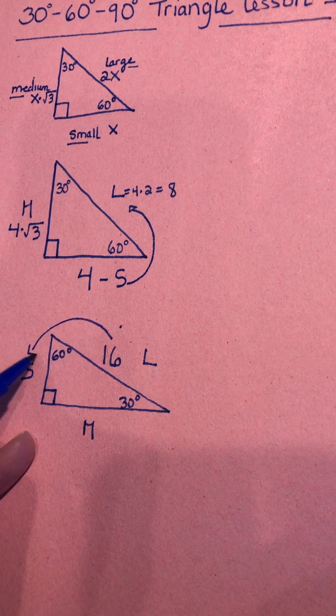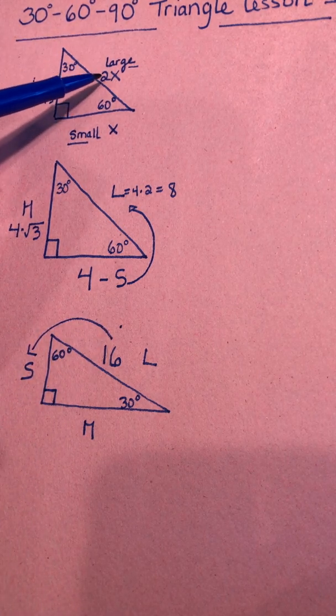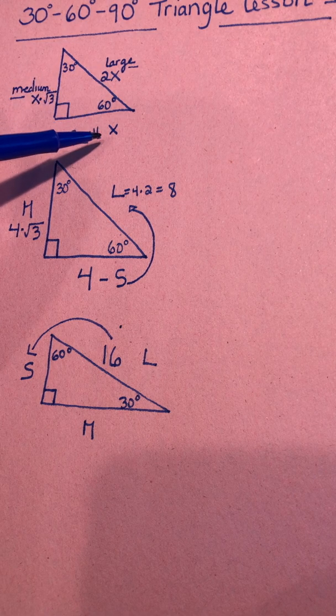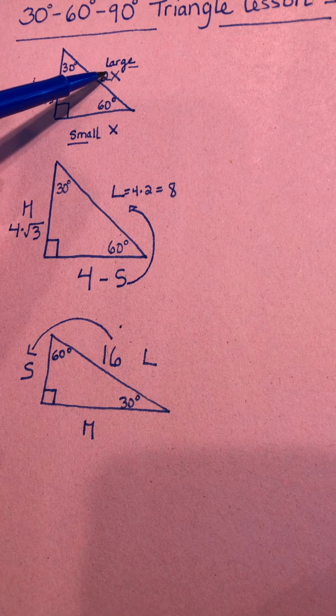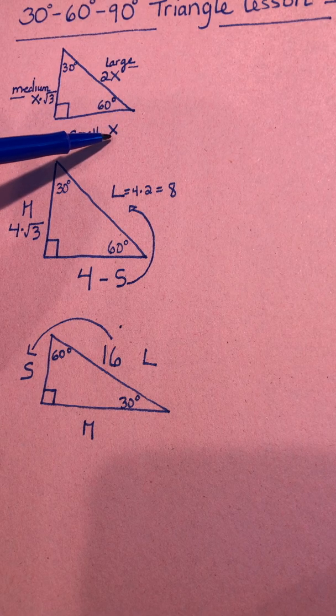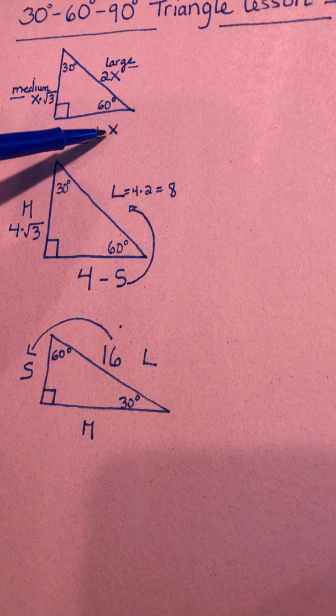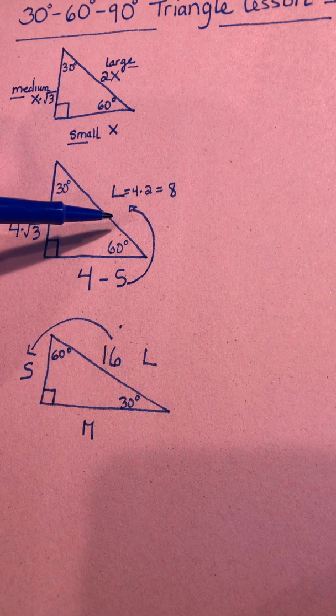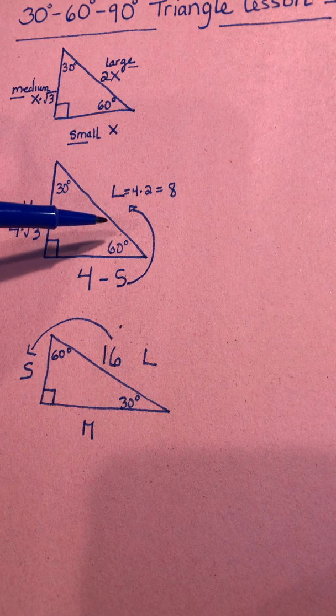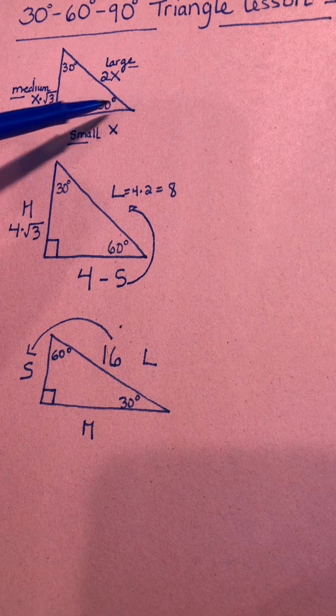Why is that easy? Because up here we learned that the large side is twice as big as the small side. So going from large down to small, for numbers to get smaller, instead of multiplying like we did in the previous example, the opposite of that is to divide.